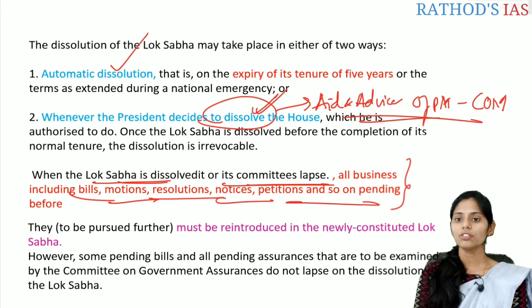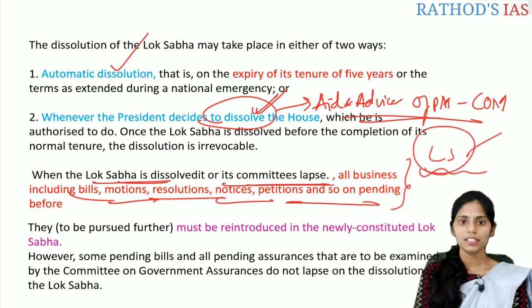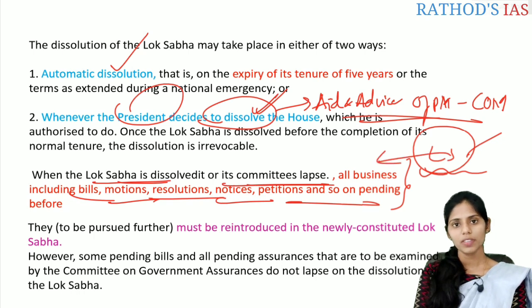Okay. Why? If you see there is a session happening in the Lok Sabha, but suddenly the president decides to dissolve that Lok Sabha. For example, in that Lok Sabha there are many bills or business of that house pending. In that case, what happens?